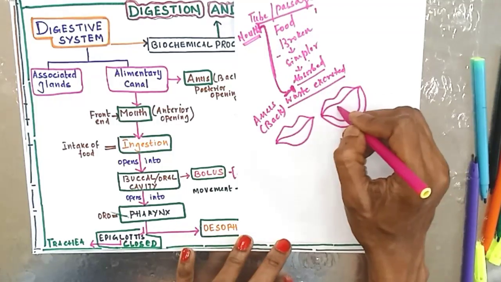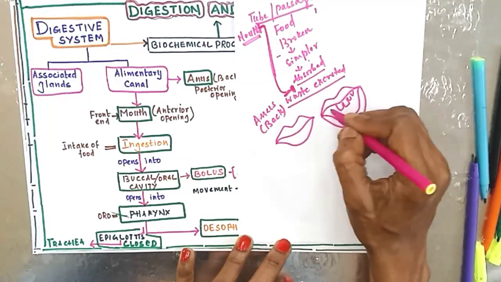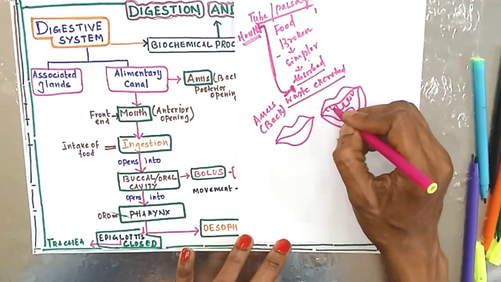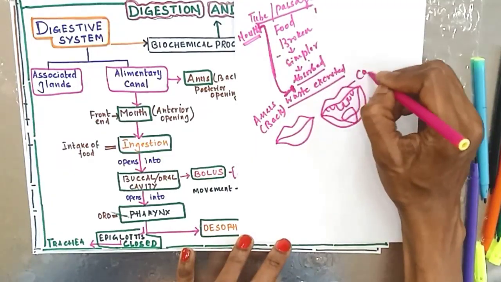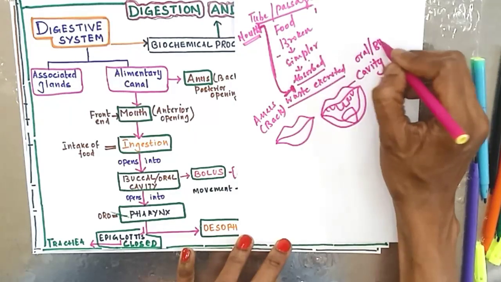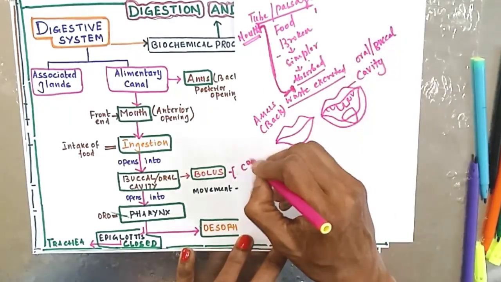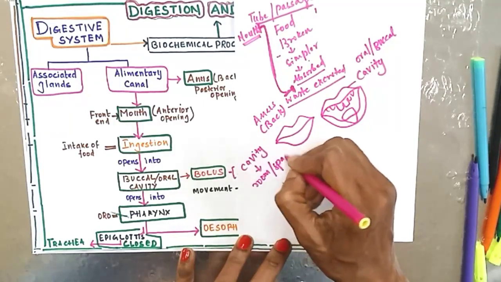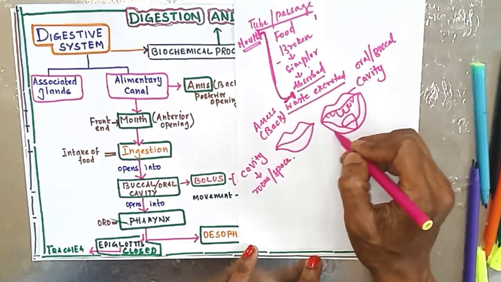what will you see? You can see teeth and a muscular tongue. The space which you look into is called a cavity. You call it the oral cavity or buccal cavity. Cavity means a room or space. When you open your mouth, it looks like a room.